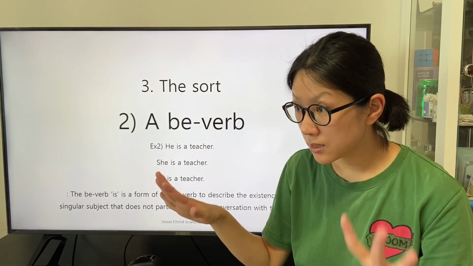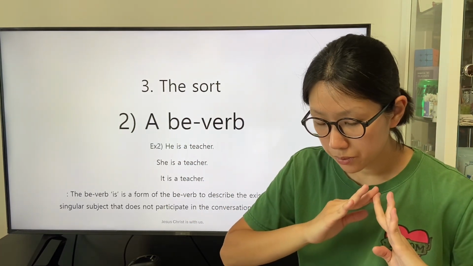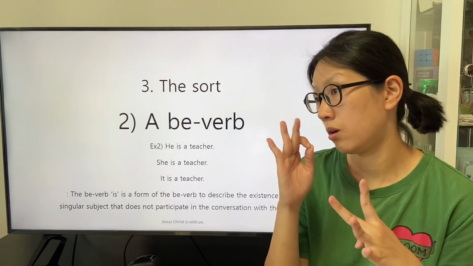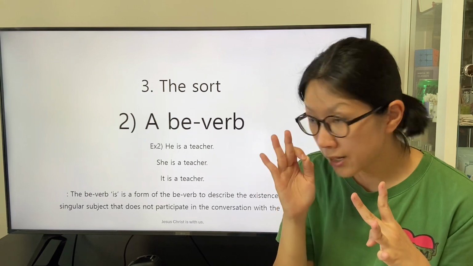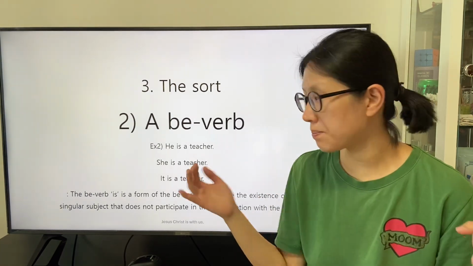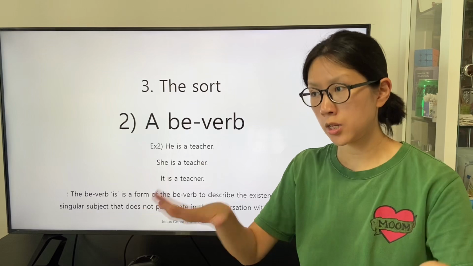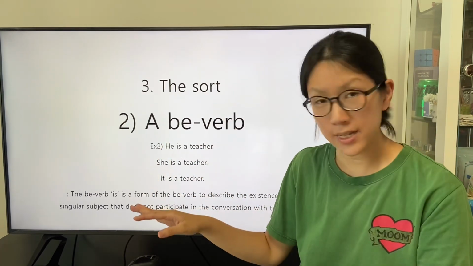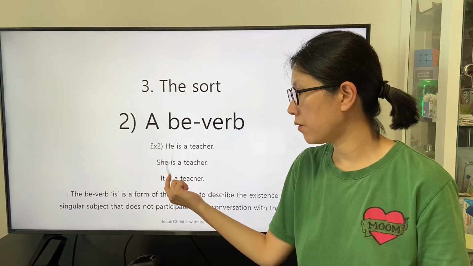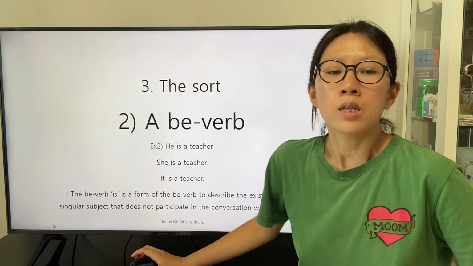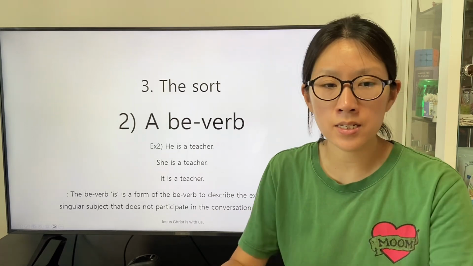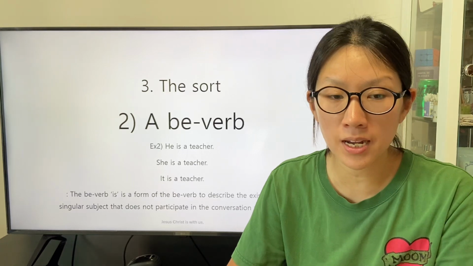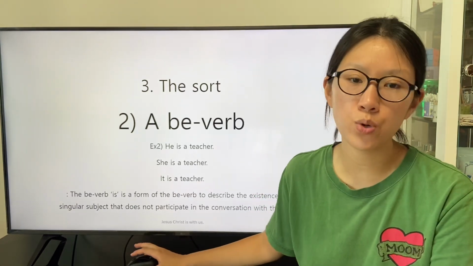The subject that does not participate in the conversation with the speaker and the listeners is indicated by the personal pronoun he, she, or it. And the subject is described by the form of the be verb is. The be verb is a form of the be verb to describe the existence of the singular subject that does not participate in the conversation with the speaker.